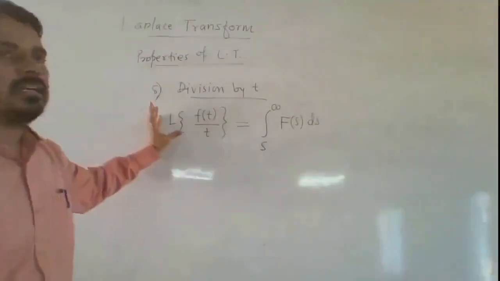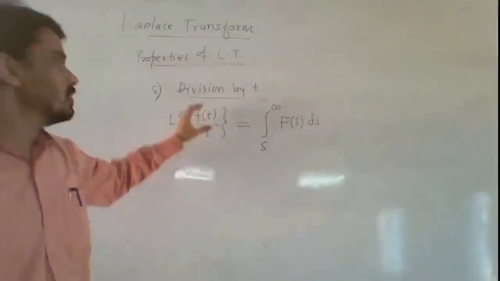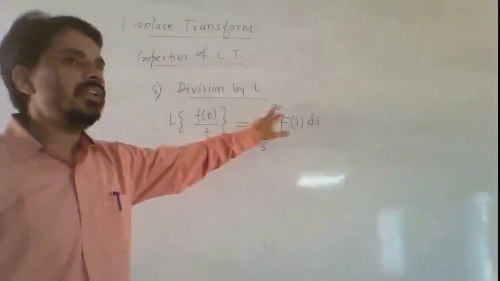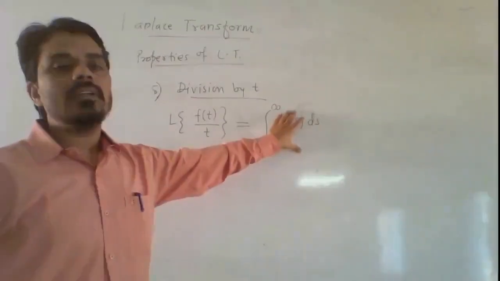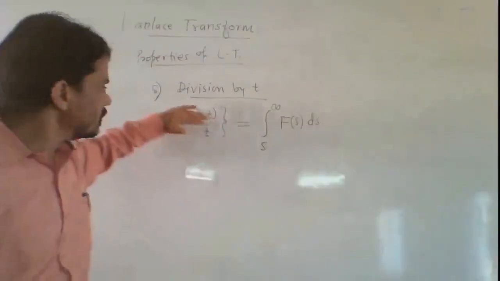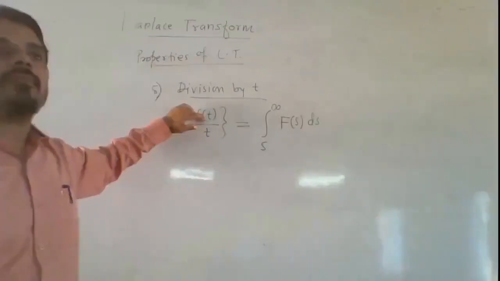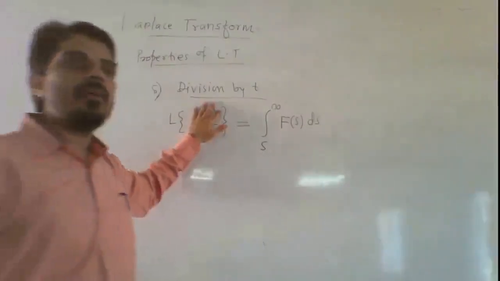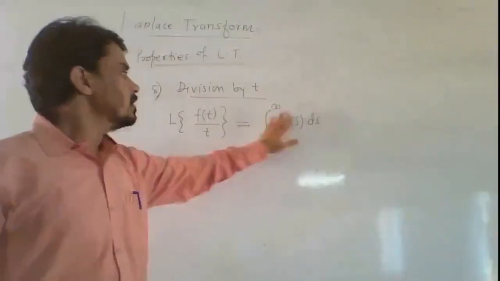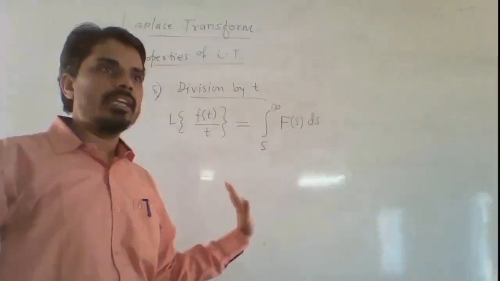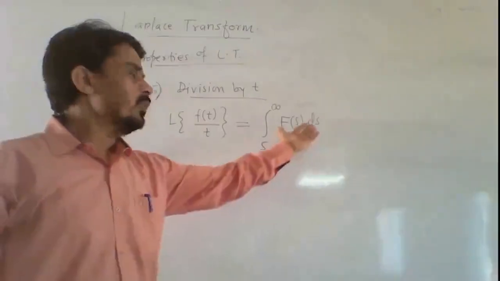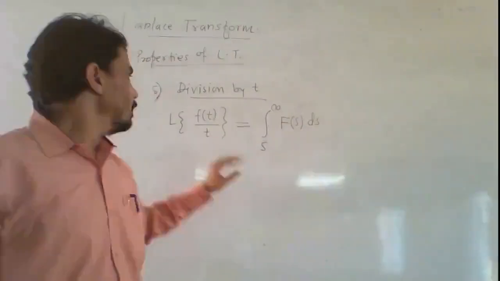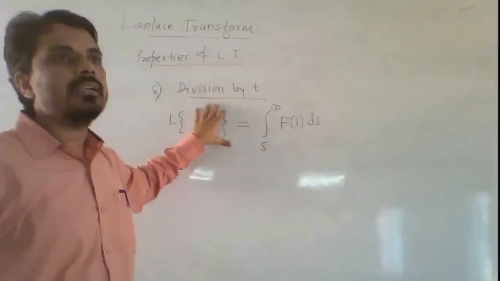If there is division by t of any function f of t, then it is equal to the integration from s to infinity of F of s ds. This F of s is the Laplace transform of the function f of t. So first find the Laplace transform of the numerator f of t, and take its integration with respect to s from s to infinity. Obtain the Laplace transform of division by t.